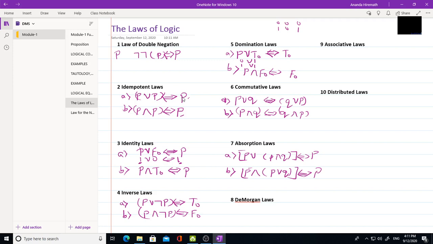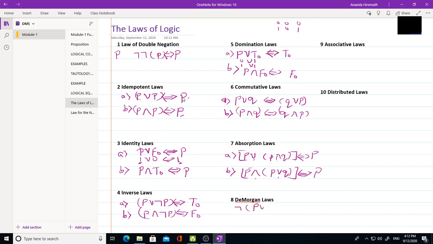Now, P or (P and Q). Observe that these two signs are different, and in the second, vice versa. Instead of or we are taking and, instead of and we are taking or, but the answer is P. That is, the RHS is always going to be P. These two laws are called the absorption laws. Well, now next, De Morgan's law.